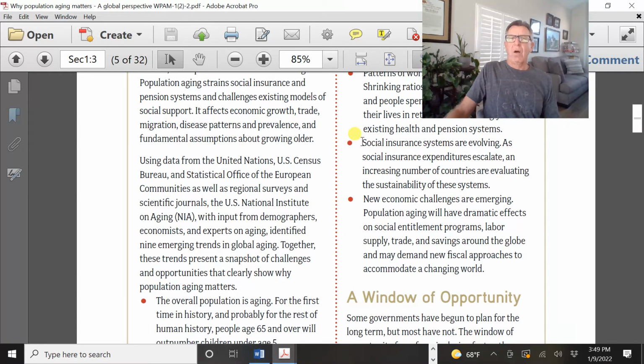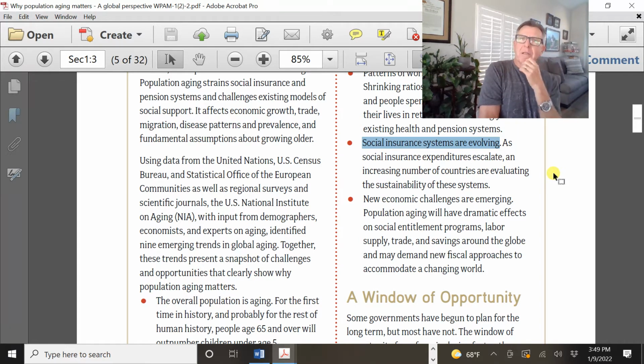This is always part of discussion at the level of the U.S. Senate and our Congress, the president, and this is social insurance systems. What is that? That's Social Security. That's Medicare, which you become eligible for when you're age 65. How do we continue to guarantee these social insurance systems? They cost money. If more and more people are older, it's an issue, because we have to fund these systems. So that's something else that is a challenge.